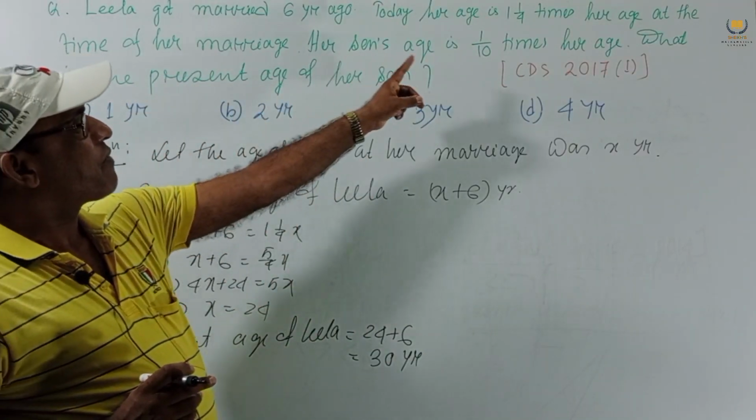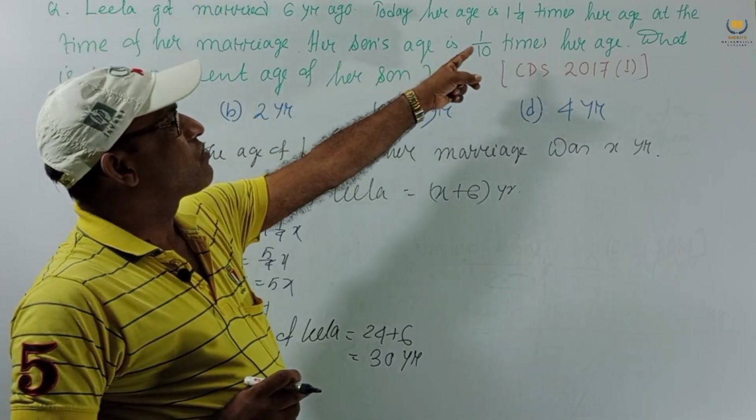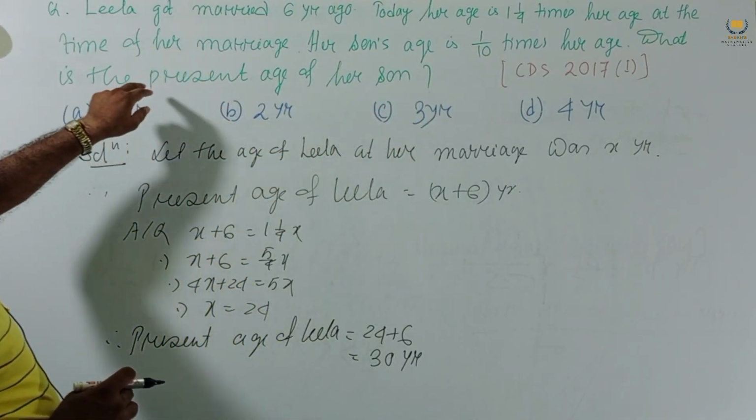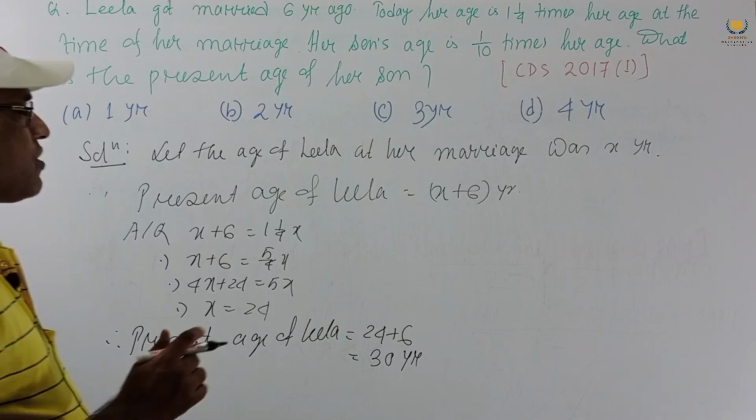But our requirement: her son's age is 1 by 10 times her age. What is the present age of the son?